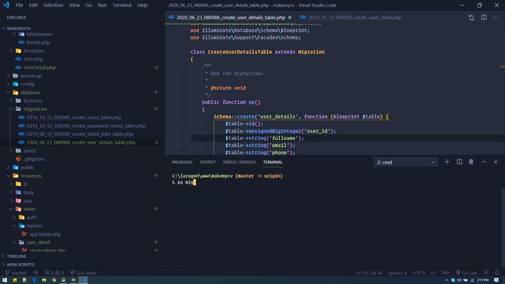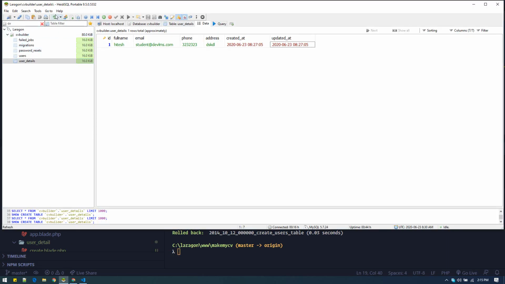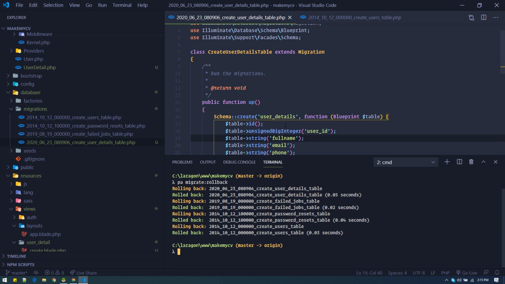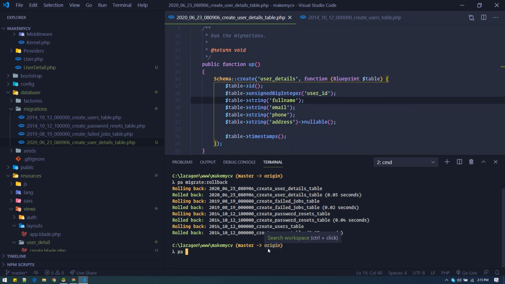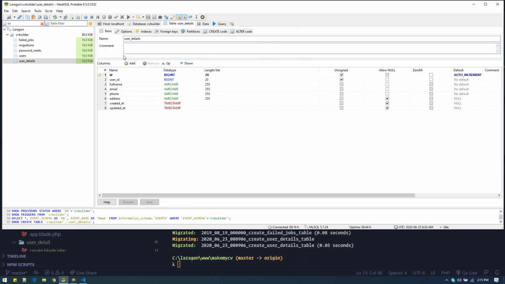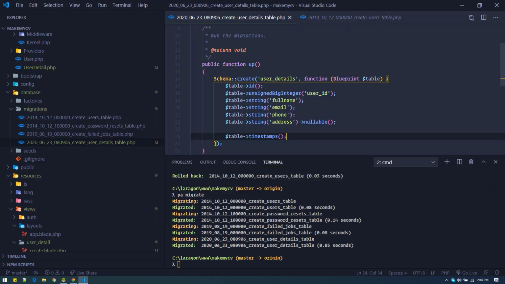Okay, so once you edit this file, you can run php artisan migrate:rollback. This means we are rolling back everything. We are deleting everything from our database. Yeah, so there is nothing. And once you roll back, migrate again, php artisan migrate, and this will create all the new fields like this. Okay, so now we have the user id field as well.